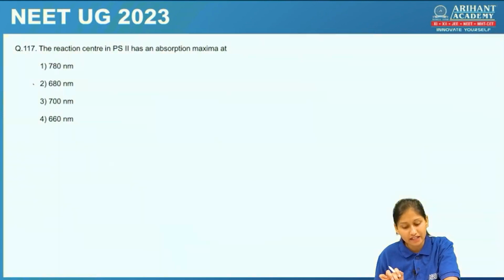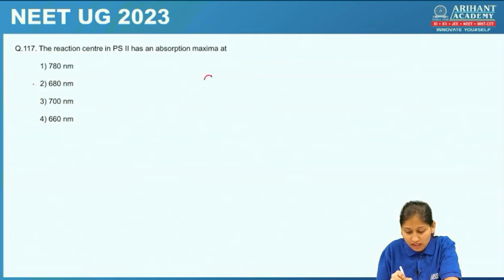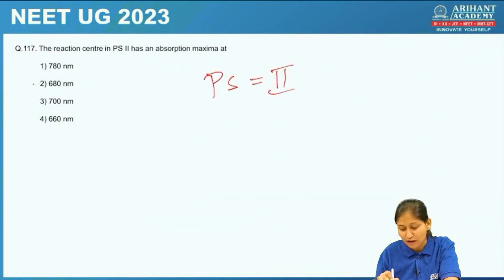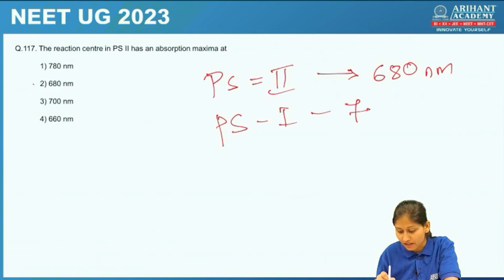The reaction center in PS2 has absorption maxima at. So students, here PS2 is asked. Okay, PS2 is 680 nanometer. PS1 is 700 nanometer. Okay, let's check the next one.